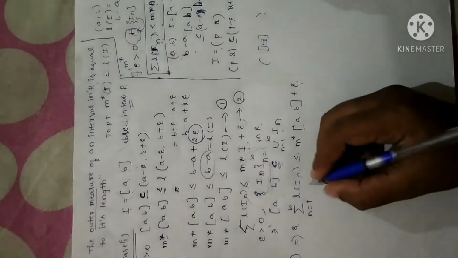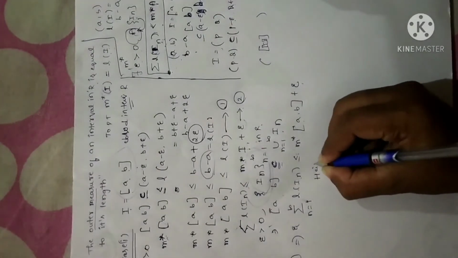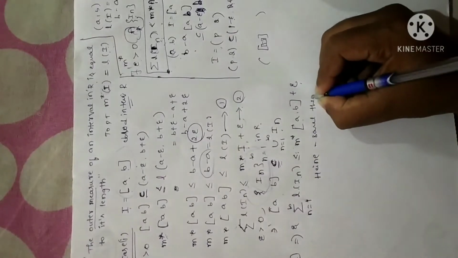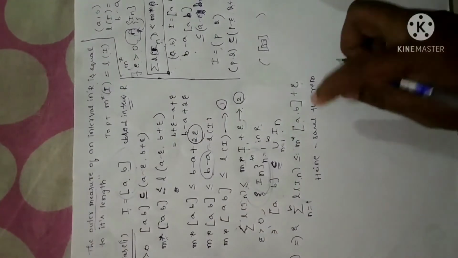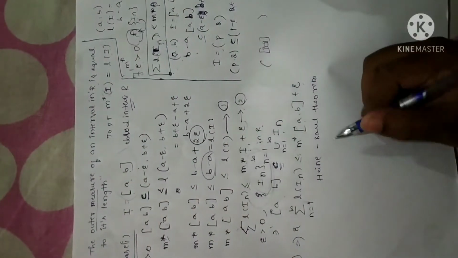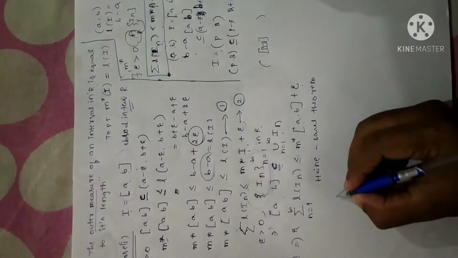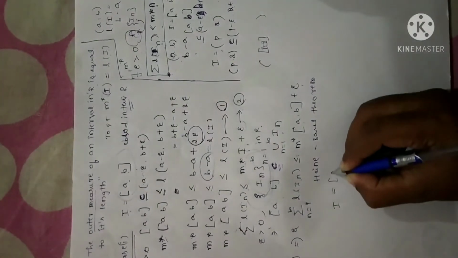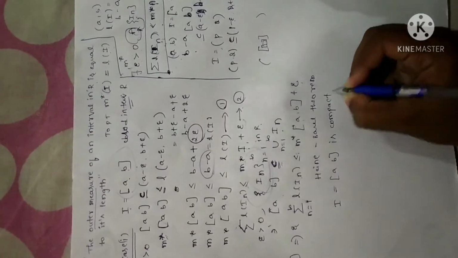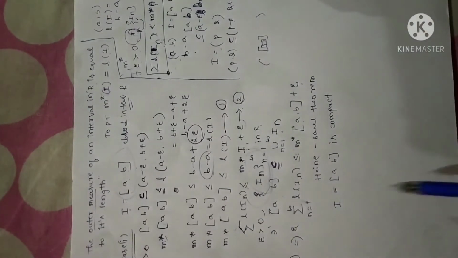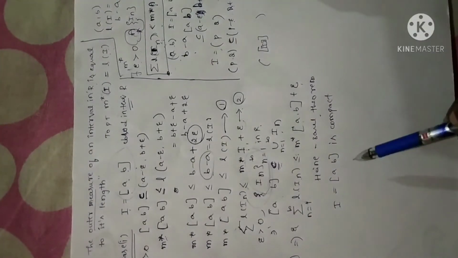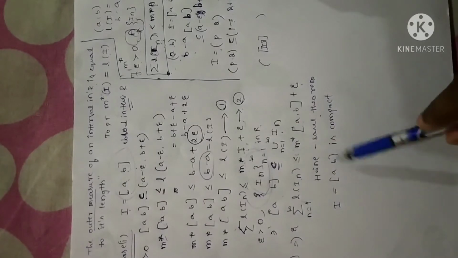Now by the Heine-Borel theorem, you are already familiar with this theorem in real analysis as well as topology. The Heine-Borel theorem states that if a set is closed and bounded, then it is compact. I hope you remember this. Anyhow, I'll tell you once again: if any interval is closed and bounded in the real numbers, then it is compact.